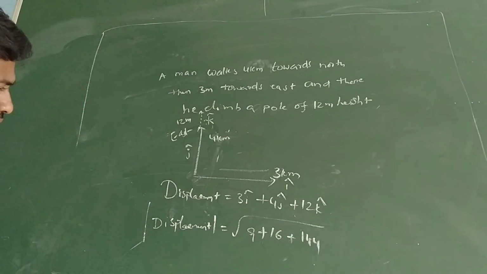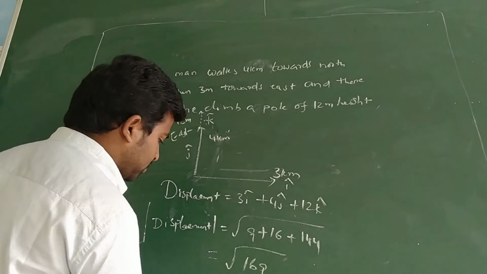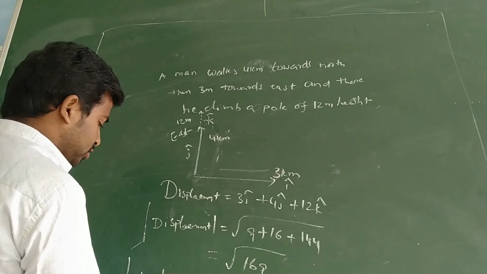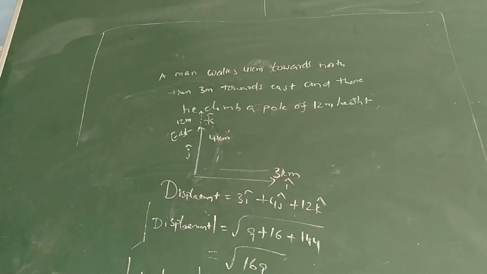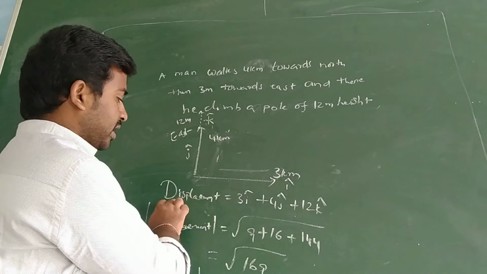So this is 169. Then root of 169 is 13. So this is the magnitude of displacement. Here the calculation is not important, but how we write the vector form is very important, dear students. So in this way, any problem they give, we can calculate like this.